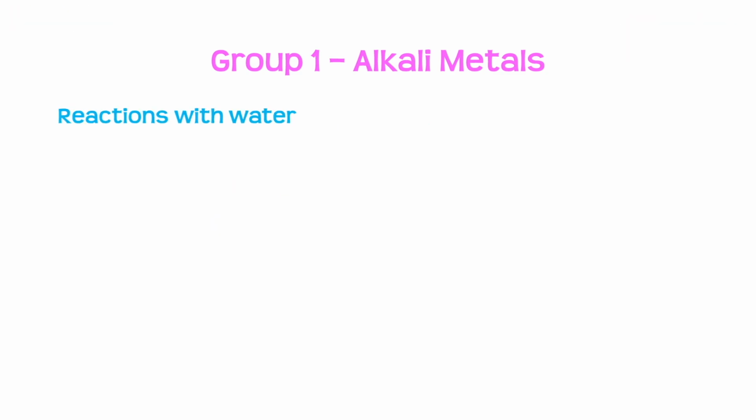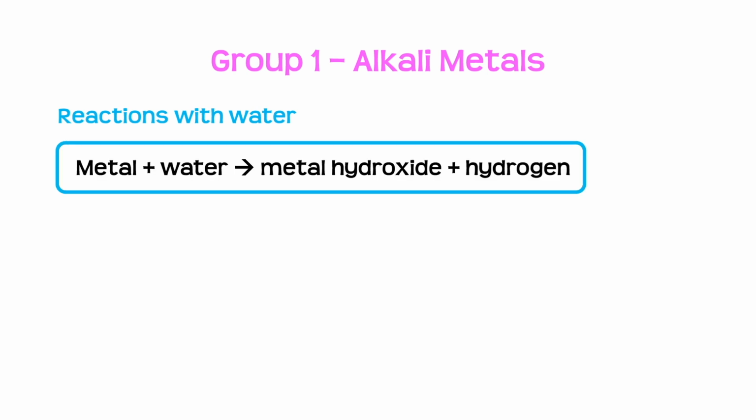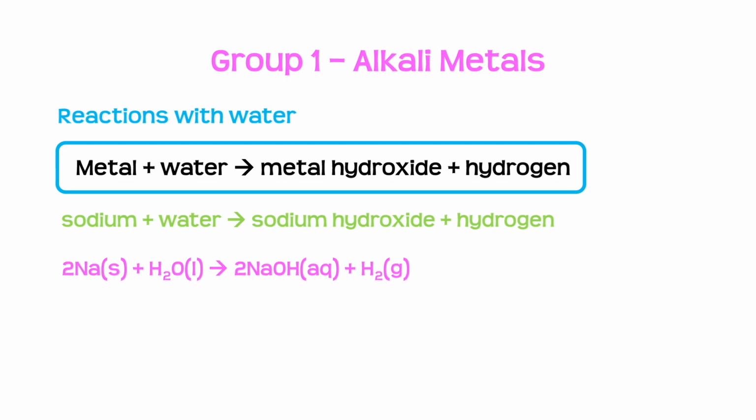Let's have a look at how the group 1 metals react with water. We need to know the general reaction is that metal plus water makes a metal hydroxide plus hydrogen. Now an example of this, of a group 1 metal reacting with water, is the reaction of sodium with water to make sodium hydroxide and hydrogen.